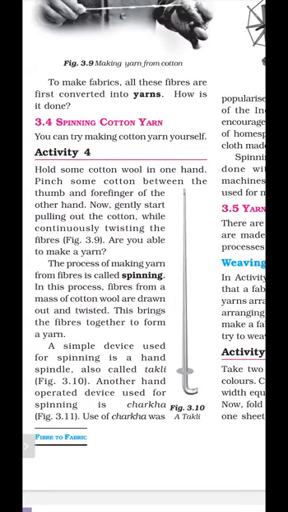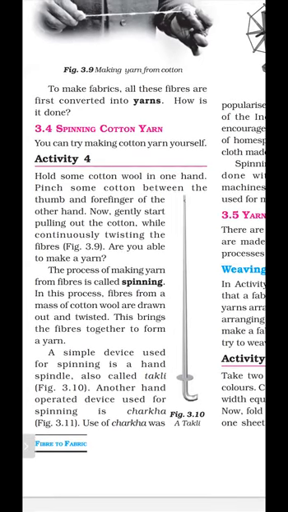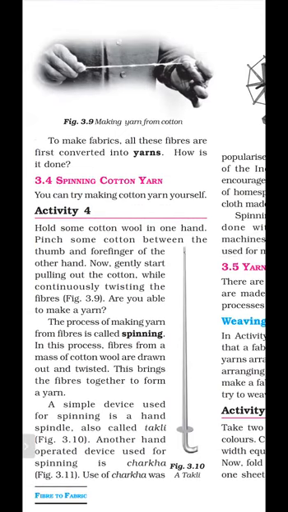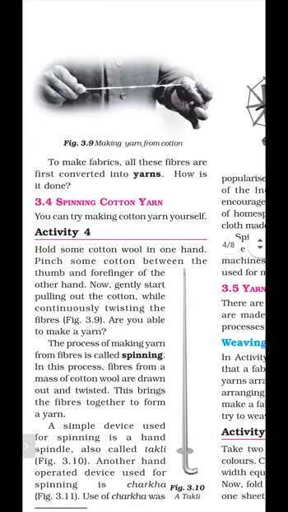What is the activity? Firstly, you take some cotton wool and hold it in your hand, and then separate this cotton wool with your hands. Now gently start pulling out the cotton while continuously twisting. This is Figure 3.9. We are twisting the cotton fibers with our hands, and they are converted into yarn.